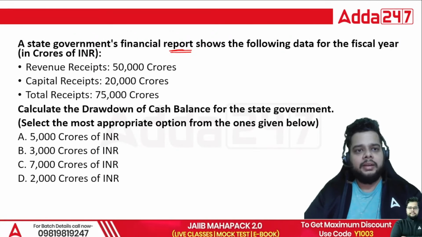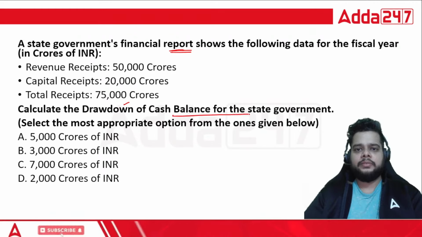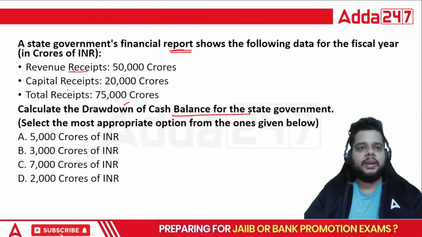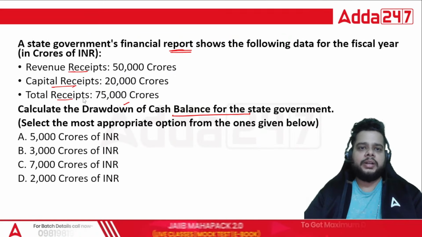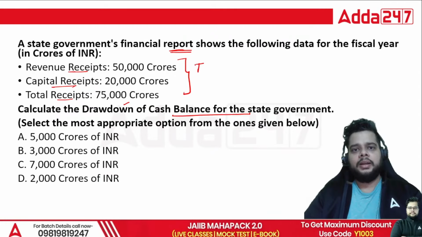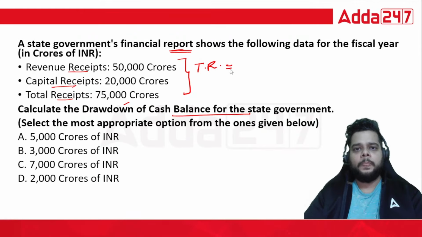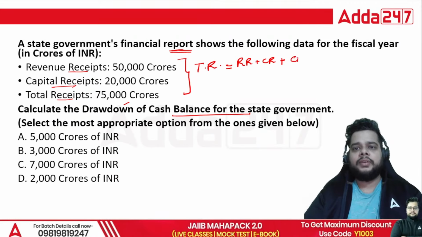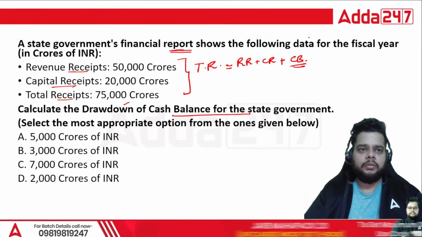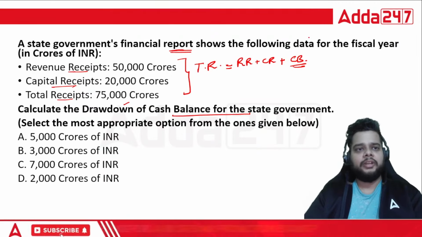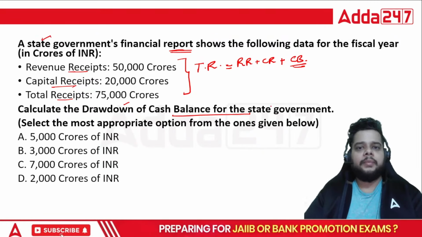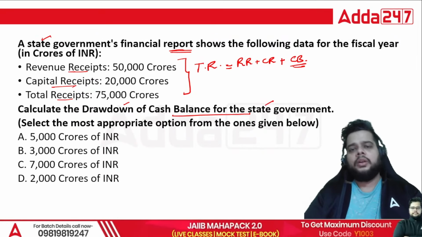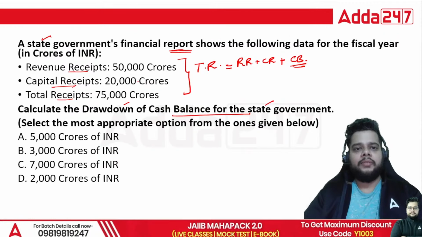So there are three components provided to you. You need to calculate the drawdown of cash balance for the state government. Revenue receipt is given, capital receipt is given, total receipt is also given. We have just seen the formula. Total receipt is equal to what? It is equal to the revenue receipt plus the capital receipt plus the drawdown of cash balance for the previous financial year for that particular government. Here the state government is asked, so there is no need to change anything.